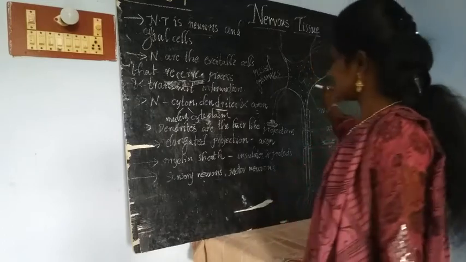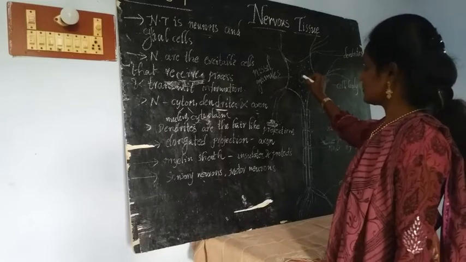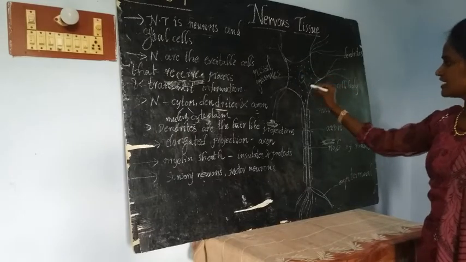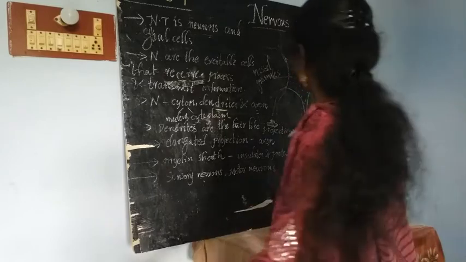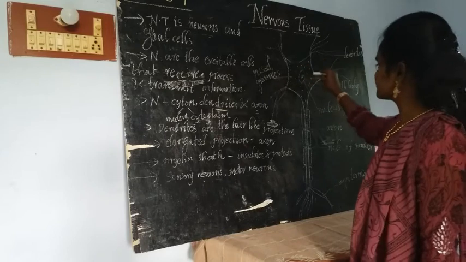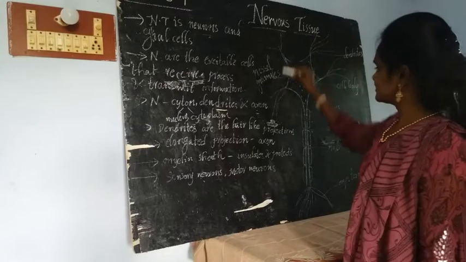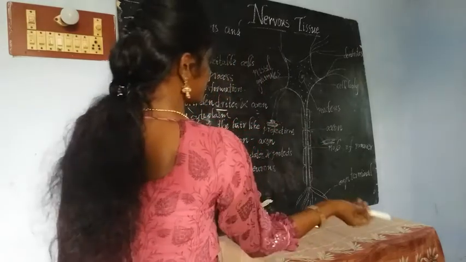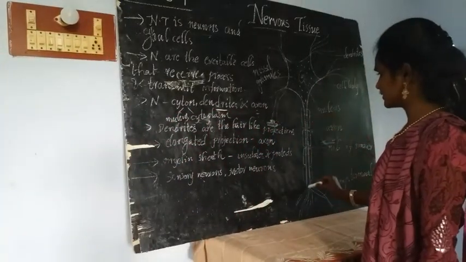The cyton contains a prominent nucleus and cytoplasm. If you observe, we may find small particles. Those are called Nissl granules. The cytoplasm and nucleus are present in the cyton. The dendrites are the hair-like projections, and they carry information from one neuron to another neuron. And the elongated projection is called the axon.